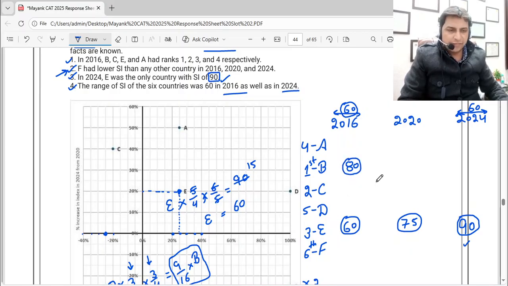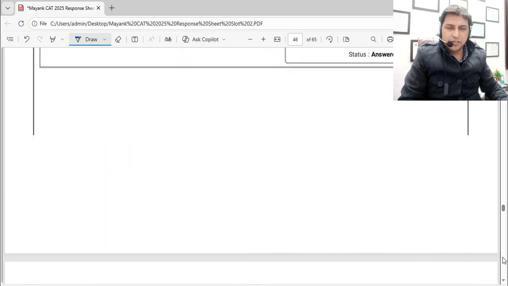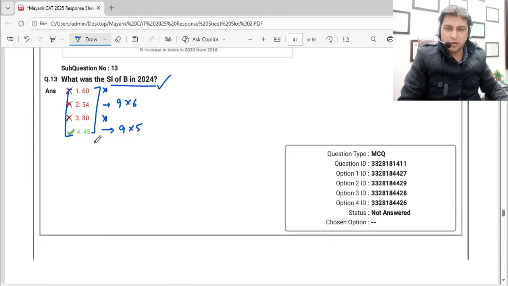That means the value of B we have is 80. And it becomes 3 by 4 of 80. B into 3 by 4. If I'm taking it 80, 20 into 3, 60. And in 2024 again multiply by 3 by 4. 4 into 15, 15 into 3, 45. So I get this value as 45. Now the answer to my question, the value of B in 2024, is 45. That also we got. So this is the answer we got. So this is also wrong. This is right.